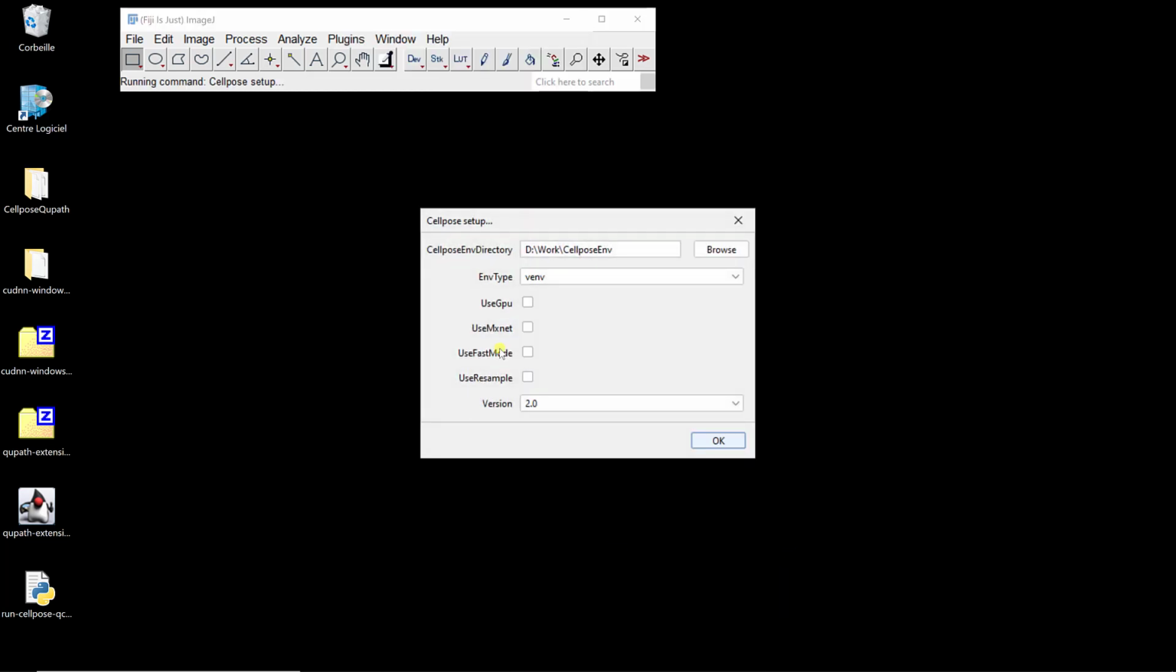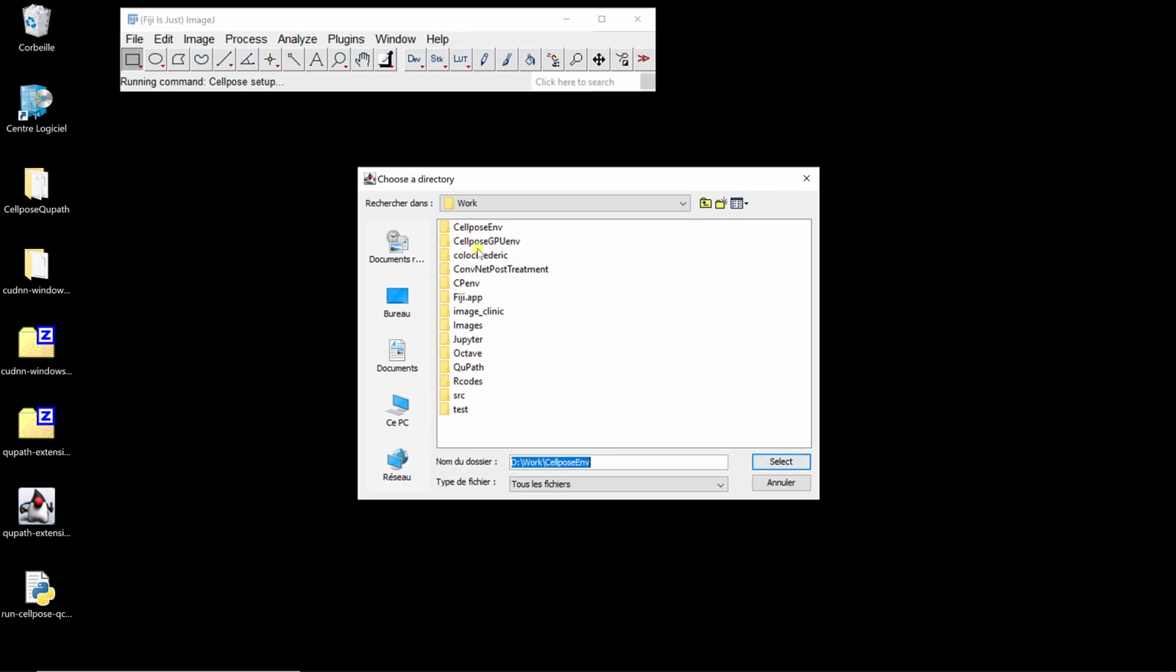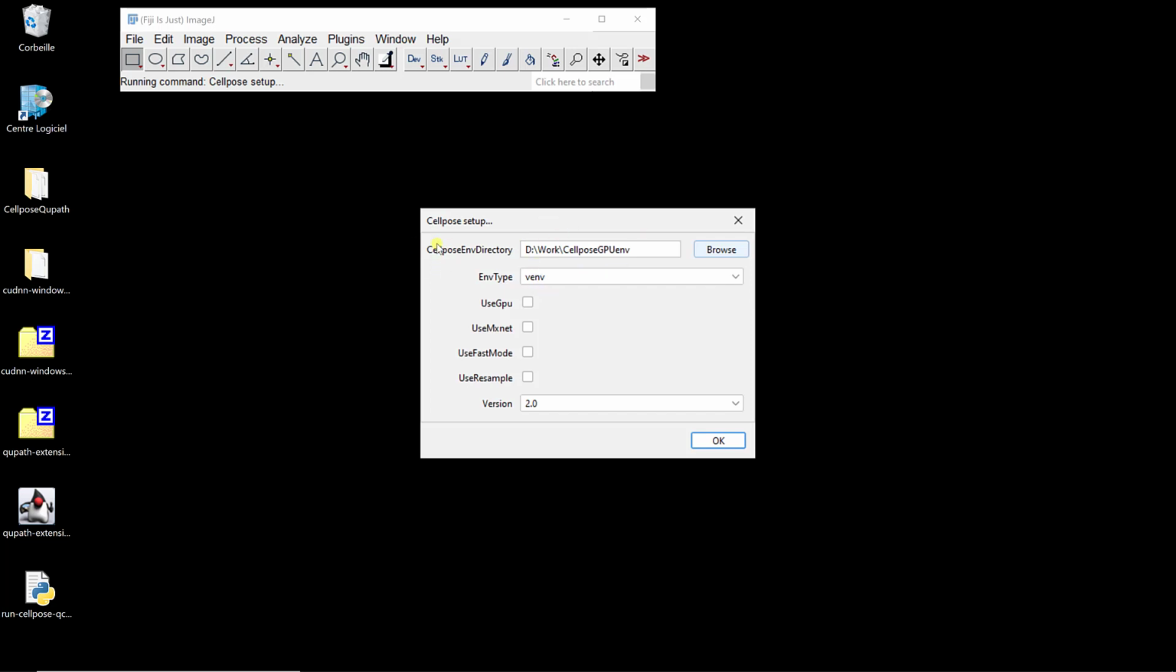So if you go to Cellpose Setup, the type is VENV, and now I'm going to define Cellpose GPU as my virtual environment directory for Cellpose. Everything is fine, and just define the version. So I didn't explicitly tell which Cellpose version I installed when I did the pip install, but it's the 2.0. It's actually a 2.2, something like this, but it's after 2. I'm going to say OK.